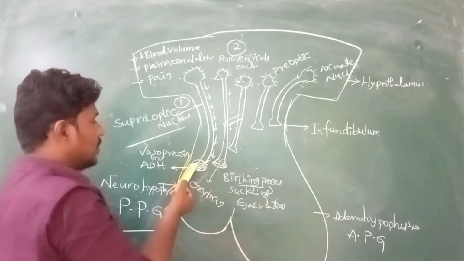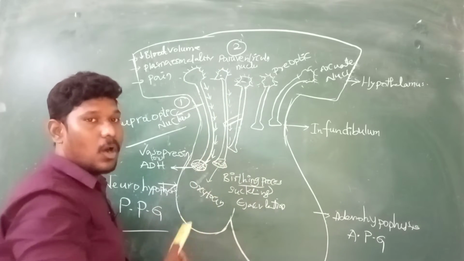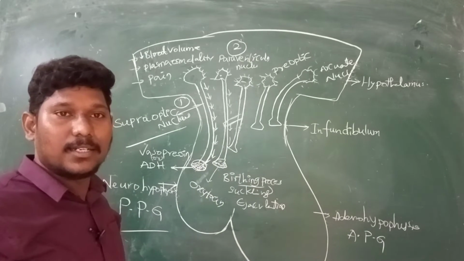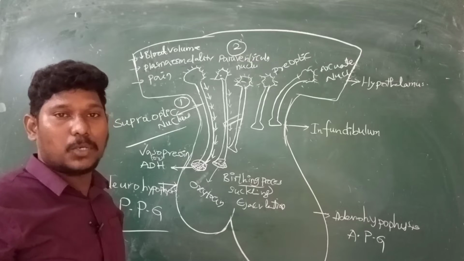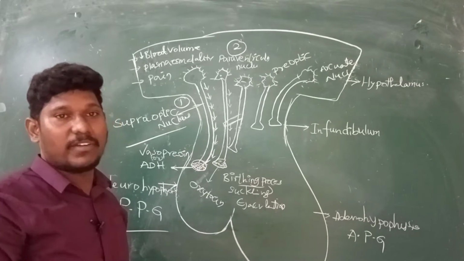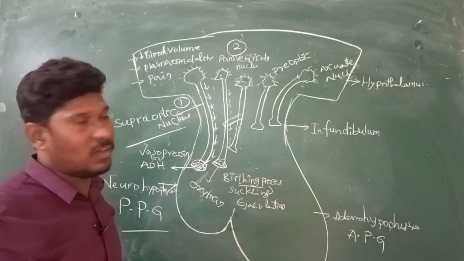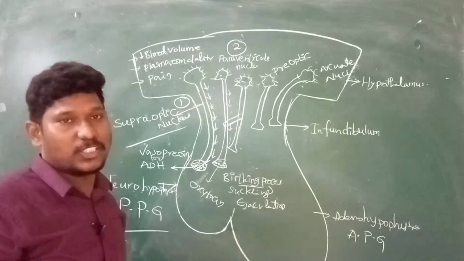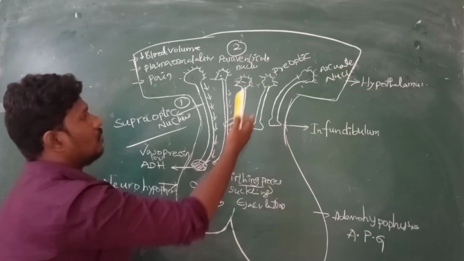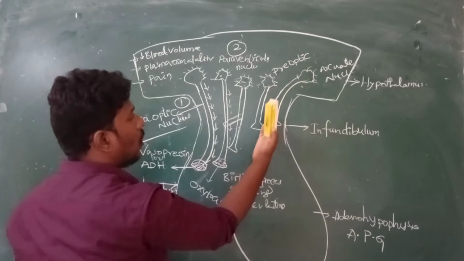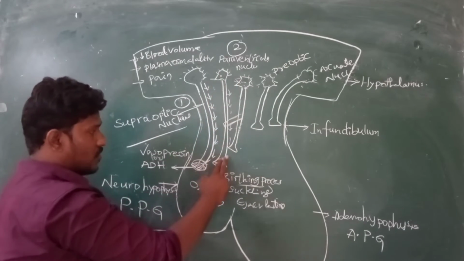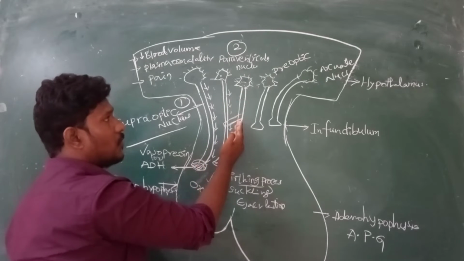Here the supraoptic nucleus releases ADH, and the paraventricular nucleus releases oxytocin into the neurohypophysis. How are they released? They require action potential. How are action potentials generated there? Different types of factors are responsible for generation of action potential. And what are the other nuclei? We have the preoptic nucleus, the arcuate nucleus, and one more. Here we have two paraventricular nuclei, right? So here again the paraventricular nucleus is there.